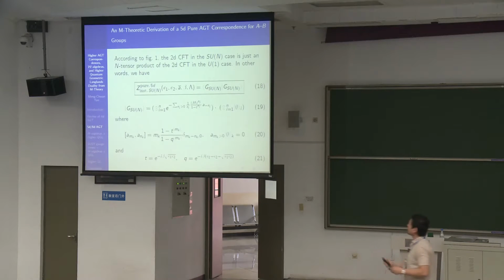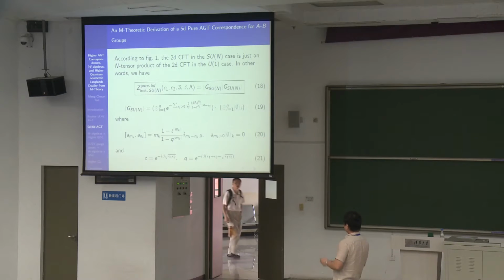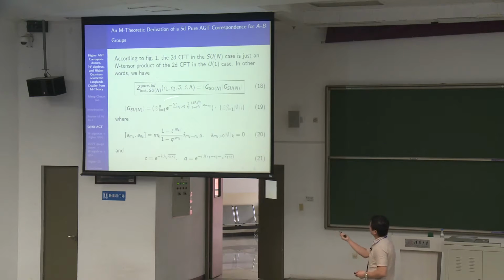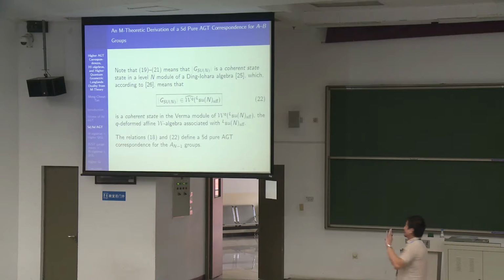And if you remember our picture just now, we saw an n-fold cover of that diagonal curve. So in the U(1) case, there's just one. But in the case of n, you have an n-fold cover, which means that you have an n-tensor product of that theory that we saw. So in the SU(N) case, you have an n-tensor product of these things and a vacuum of n-tensor product, still obeying these deformed Heisenberg algebras. And that tells you that the states belong in a level n module of a Ding-Iohara algebra.